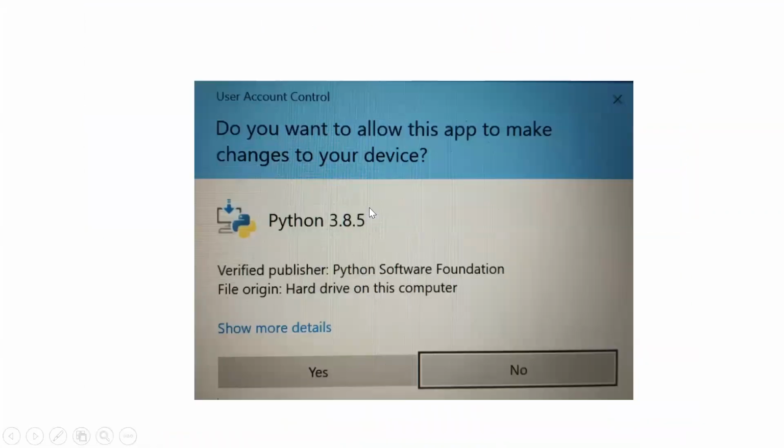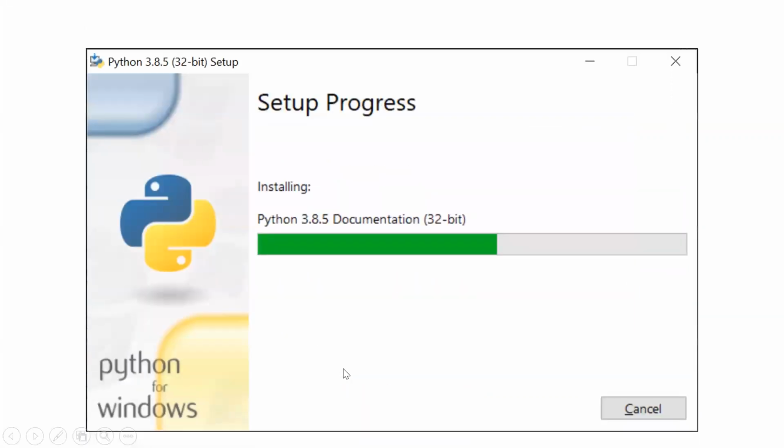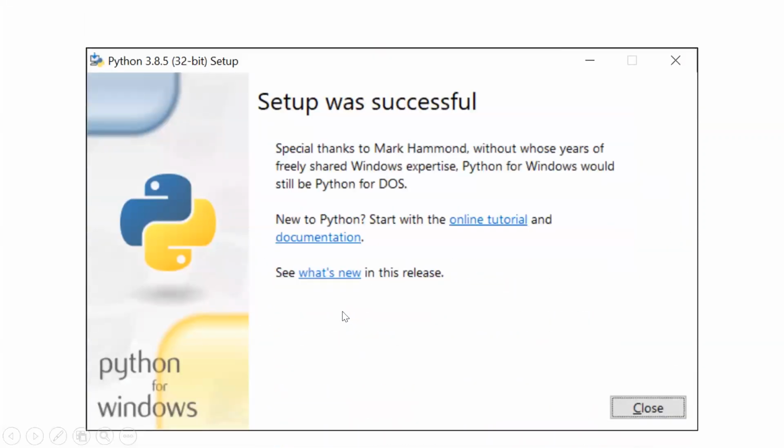And it will start installing. It will ask you for the permission. Do you want to allow this app to make changes to your device? You have to say yes. It will start the installation. And when it is installed, it will tell you setup was successful. And then you can close this window.